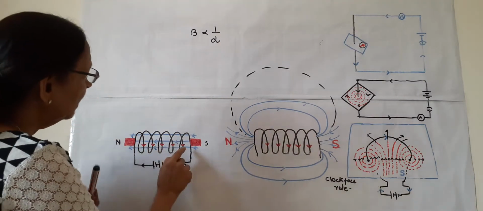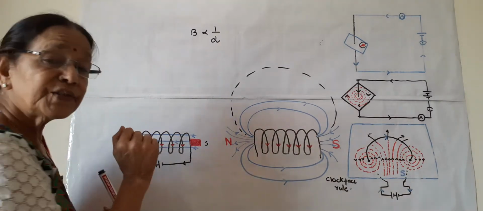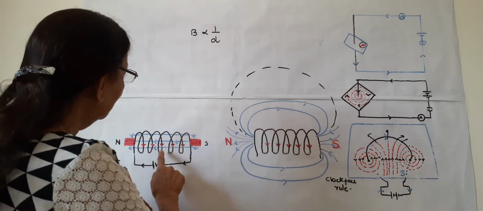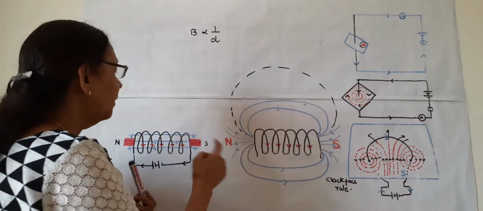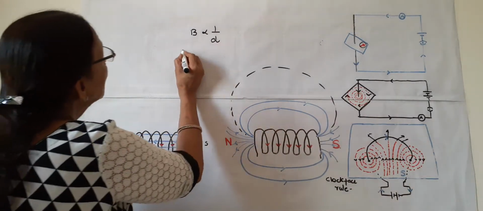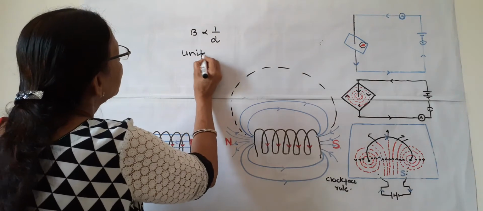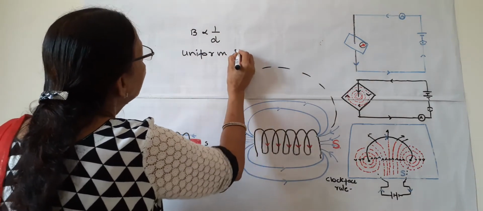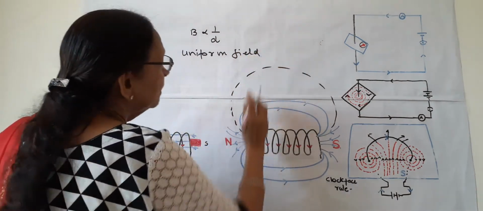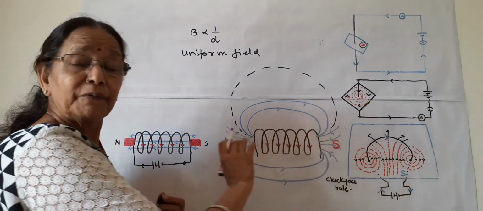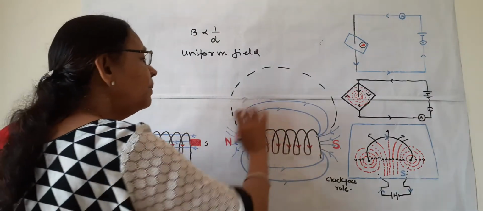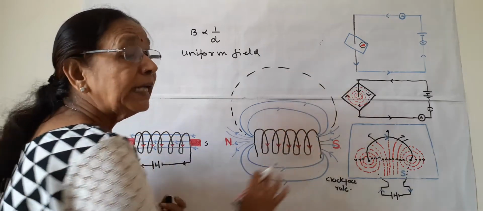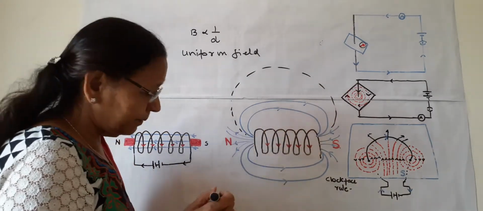Here these blue lines show the straight lines inside the bar magnet or solenoid, and this is known as uniform field. So inside the solenoid, the magnetic field is uniform and outside it is elliptical like the bar magnet.